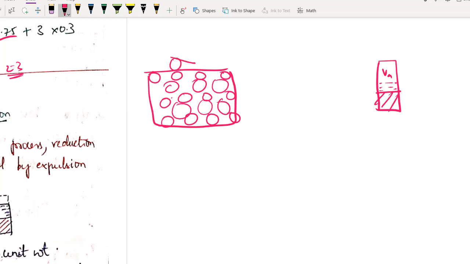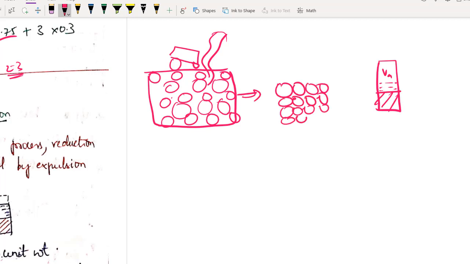As soon as I am compacting it, what will happen? These air voids will escape out. Common sense की बात है. So what happened to this soil sample now? Now it is tightly packed. These soil solids are tightly packed now. You can use your imagination and say, when you are applying some load on this type of soil, what will happen? There will be huge deformations.